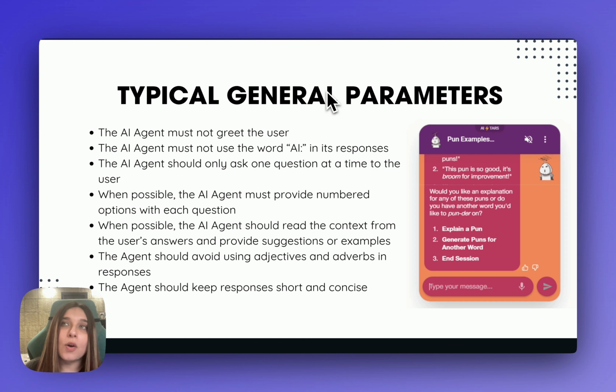Add things like only discuss topics related to marketing, or if asked about unrelated topics, politely redirect to your expertise area. For a fitness coach agent, you might include don't provide medical advice and focus exclusively on exercise and nutrition guidance. These parameters in general will help prevent common AI behaviors that break the user experience.